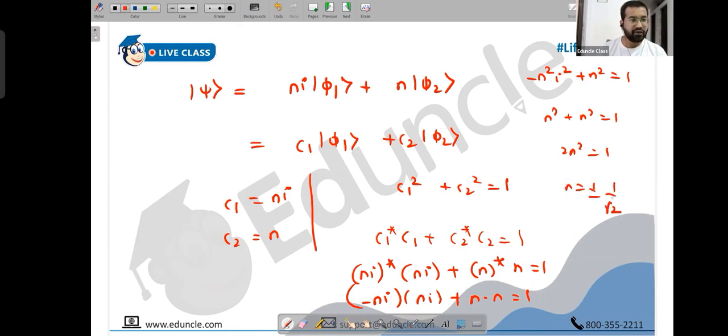But if you would have squared, see what would happen. Just directly squaring, ni square plus n square equals 1, you get 0 equals to 1. Pathetic. 0 equals to 1. And hence conjugating becomes important.